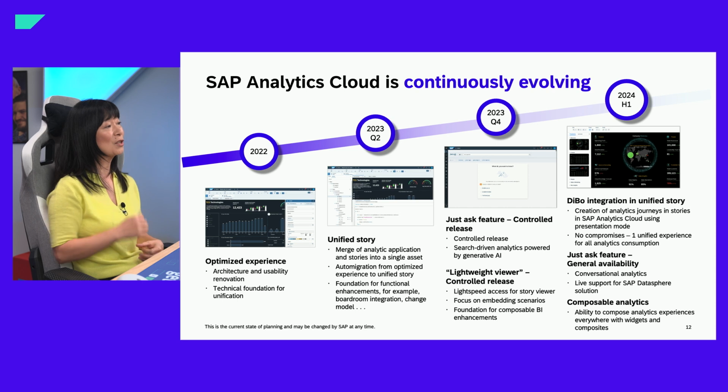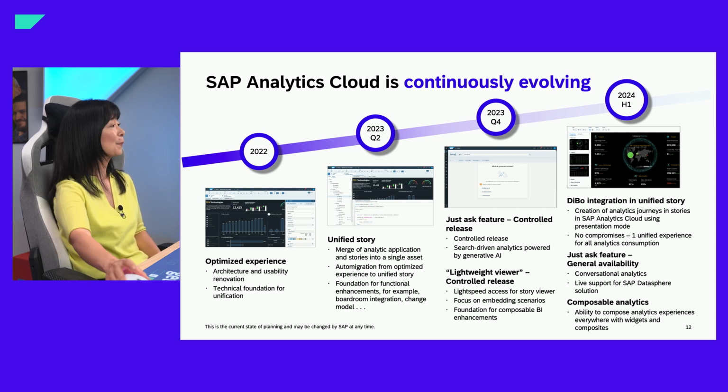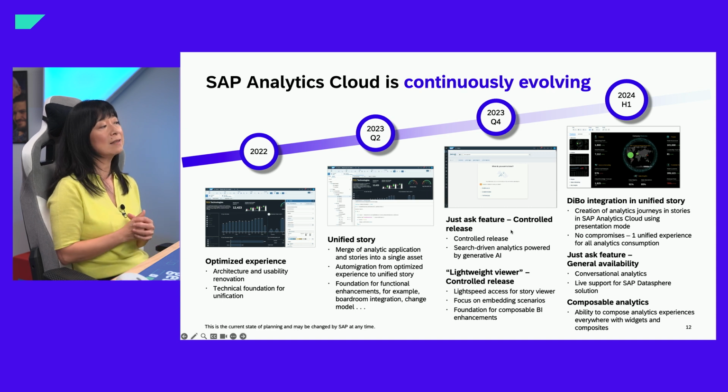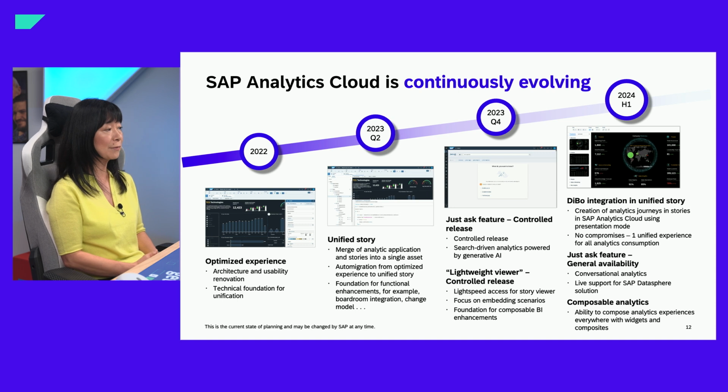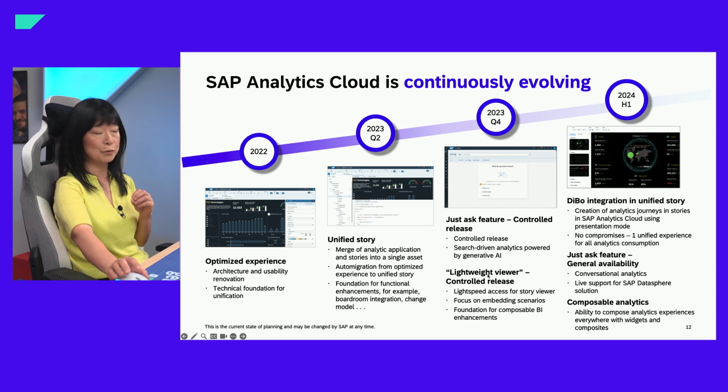Now let's have a look at the roadmap and what we are further delivering. As I already mentioned, with the Q2 QRC release we already delivered a unified story that integrates story and analytical application together. With the Q4 QRC release, as Flavia already mentioned, we will deliver the controlled release for Just Ask. In addition to that, we will also deliver the lightweight viewer for the controlled release.